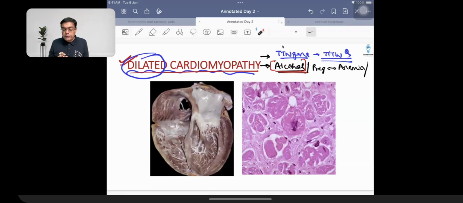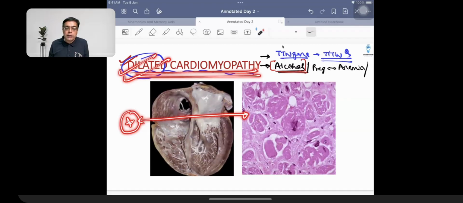But one point which can be helpful for you to crack the question in the exam is, if a patient has a TTN gene mutation, then they are going to have a nucleus with what is given the name of ninja star appearance. So if the question makes a mention of ninja star appearance plus myocyte hypertrophy, then of course the answer is going to be dilated cardiomyopathy. Right?